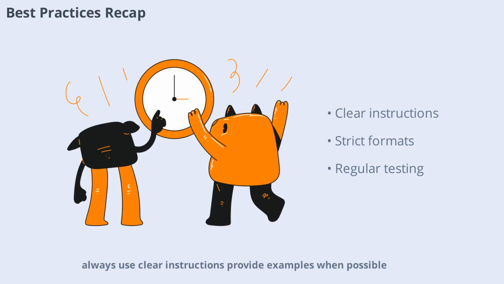Always use clear instructions, provide examples when possible, enforce strict output formats, and handle edge cases with explicit rules. Place critical instructions at the start or end of your prompts, and use delimiters to separate data from commands. Regularly test and update your prompts to adapt to model changes and prevent drift. These habits will help you maintain high-quality AI output.